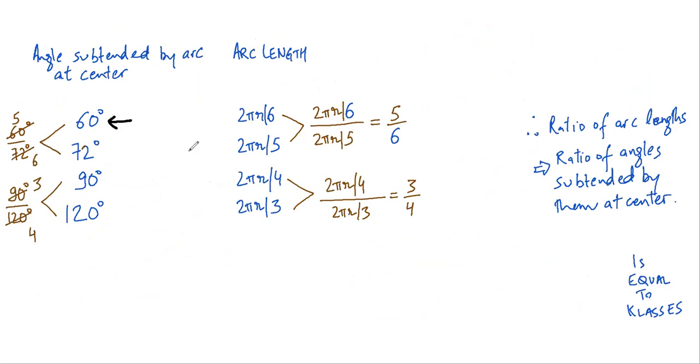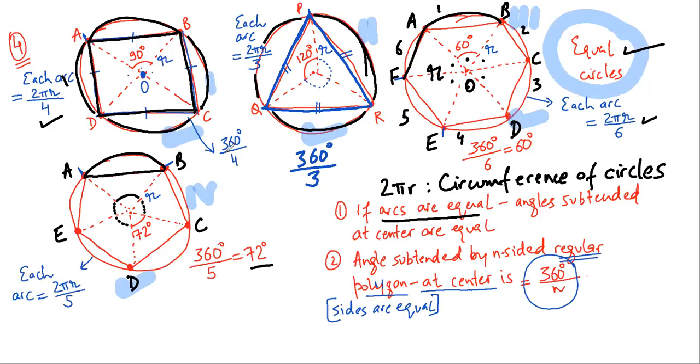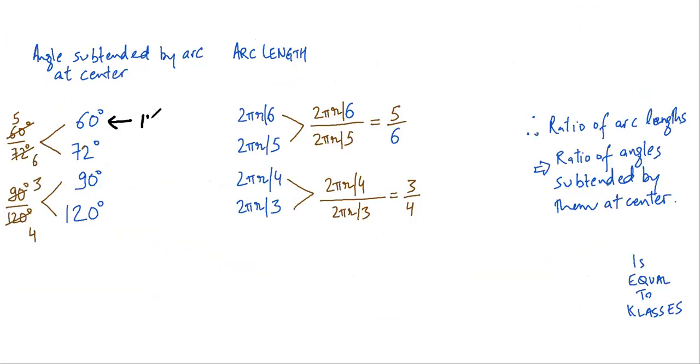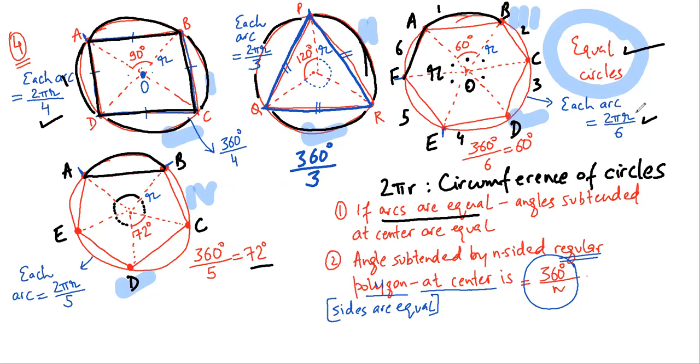Now I'll show you which polygon this was. The 60 degree polygon was this one. So this was this polygon 3. Now the angle subtended is 60 degrees and the length of the arc was 2 pi r by 6. You can see this, 2 pi r by 6. Each arc is 2 pi r by 6.